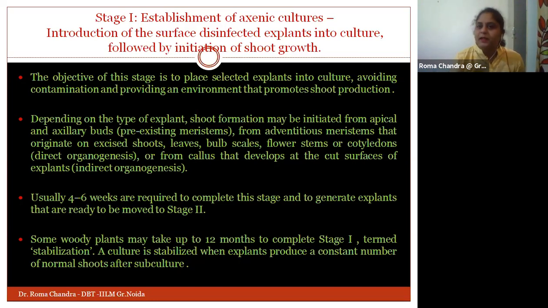In this stage, the explant is developed with the help of the parts, going with the direct organogenesis method or the indirect organogenesis method. We have developed the explant in our own culture media, which is prepared artificially, providing all the environmental conditions which will help the production of the shoot. So that ends stage 1.